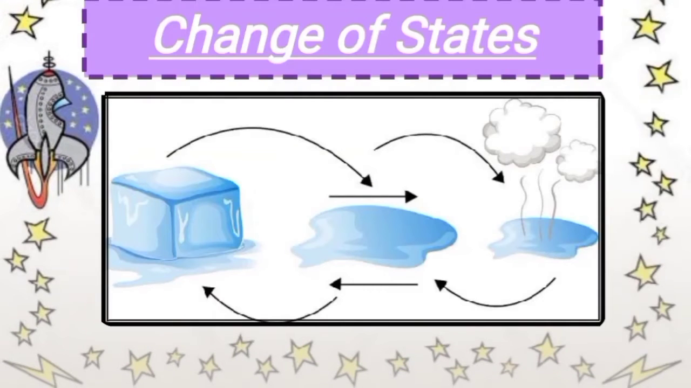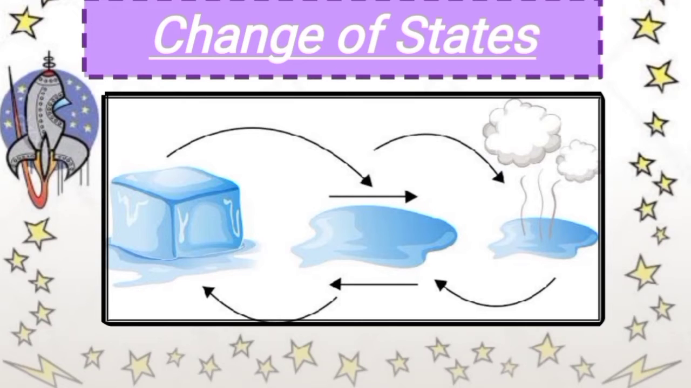Now let's revise the topic change of states. Matter can change its form from one state to another. Like on heating, a solid becomes a liquid. On further heating, a liquid becomes a gas. For example, ice, a solid, on heating becomes water, which is liquid. On further heating, water changes into a gas called water vapor.